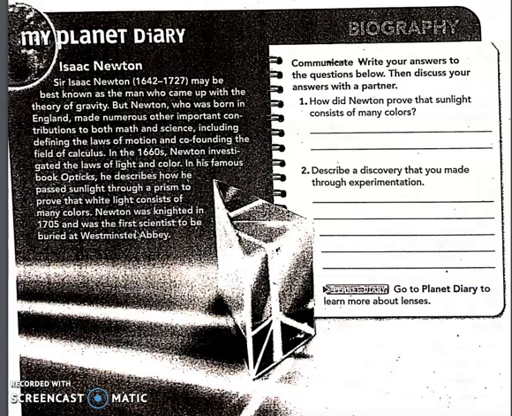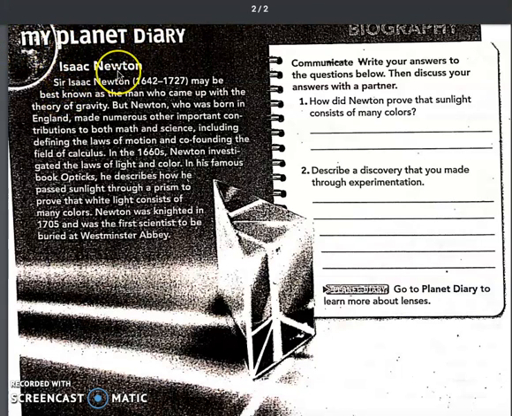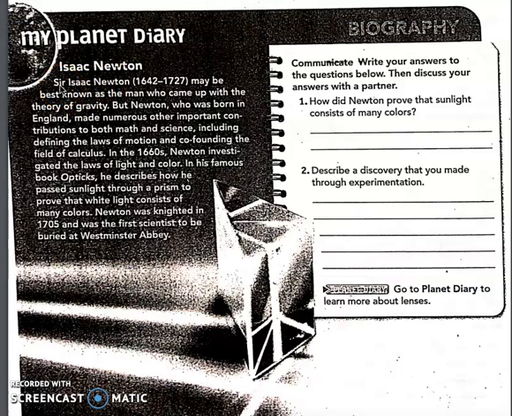So right now you should have open your reading packet to page 110 where it says My Planet Diary, Isaac Newton. I am going to read. You are going to follow along with me as I read. Sir Isaac Newton lived from 1642 to 1725, may be best known as the man who came up with the theory of gravity. But Newton, who was born in England, made numerous other important contributions to both math and science, including defining the laws of motion and co-founding the field of calculus.